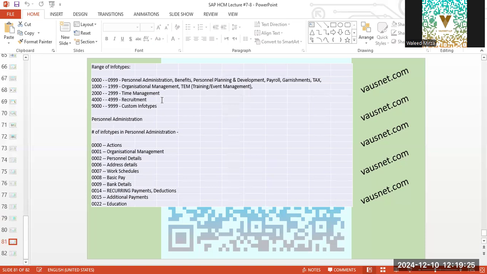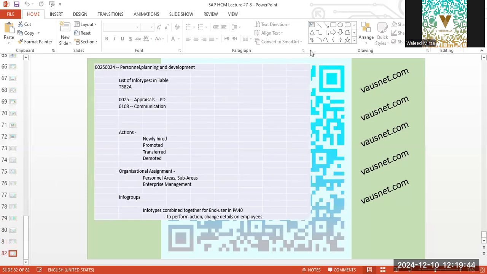Now, this will be useful for consultants when they are configuring the info types. And the number of info types in personal administration is 0 to 999. We have these actions: organizational management, personal details, address, basic pay, education, and so on. So this is where a consultant will develop the understanding of info types, which are crucial for implementation in HCM.